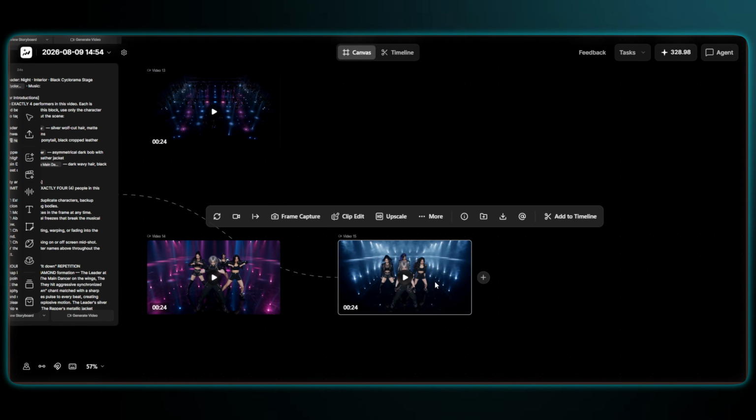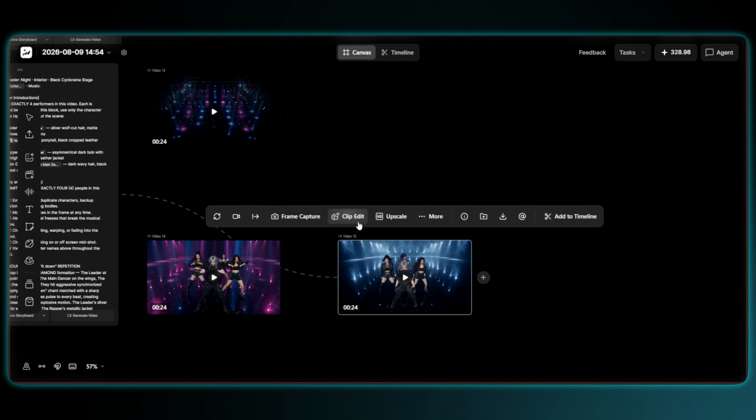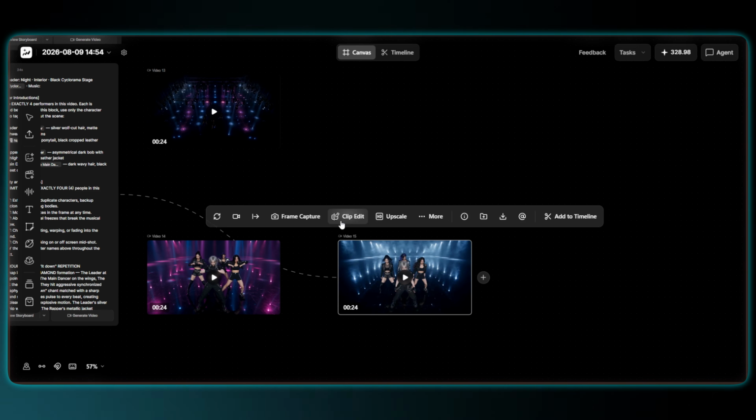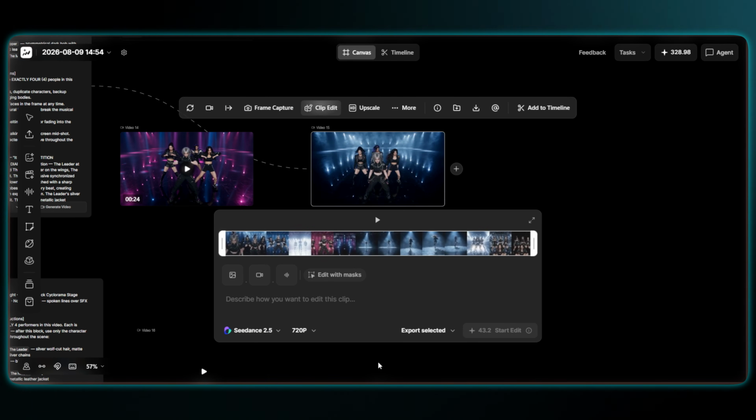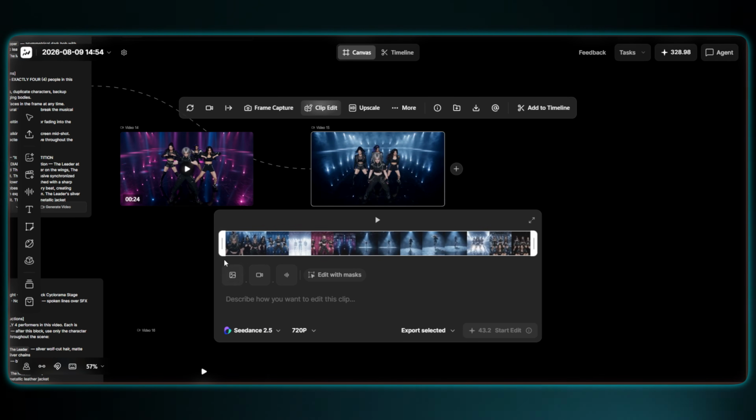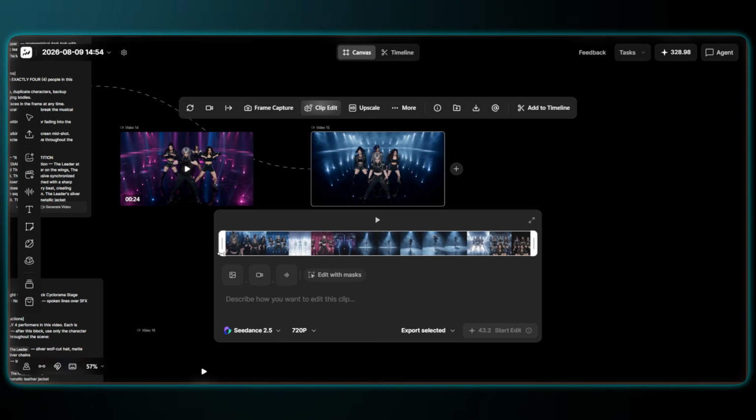Okay, now I want to show you a really cool feature here. First, click Edit Clip here. If something goes wrong, you don't have to re-render the whole video. You can just regenerate the specific part you don't like. Let me show you how it works.